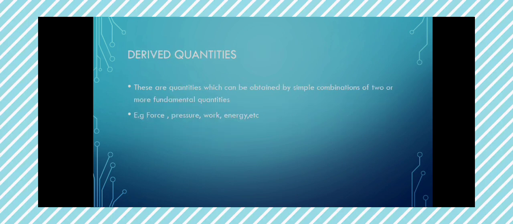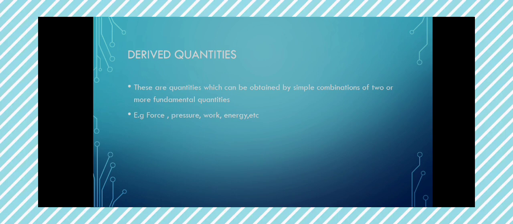The derived quantities are those quantities that can be obtained by a simple combination of two or more fundamental quantities, e.g. force. Derived quantities are like the finished product. We get them from what? From the fundamental quantities. Let's take a look at force, for example. Force is the product of mass, which is a fundamental quantity, and acceleration. Acceleration is derived from what? Acceleration is derived from displacement and time. The combination of displacement and time gives us acceleration, and the combination of acceleration with mass gives us our force.